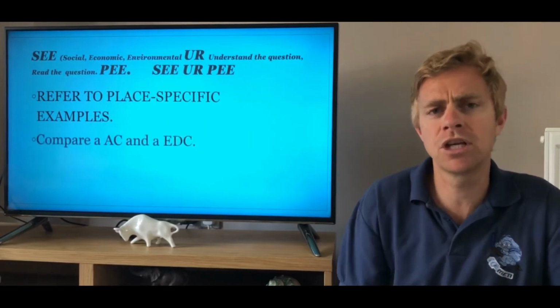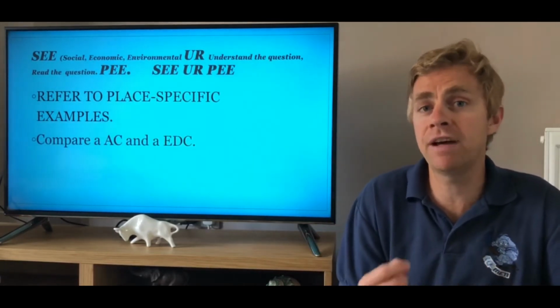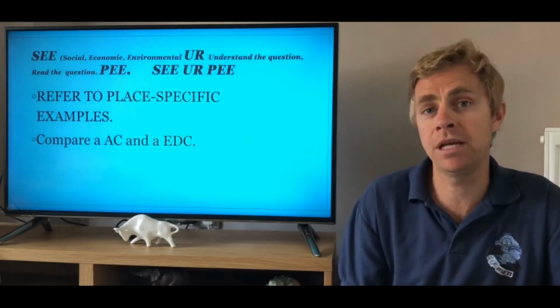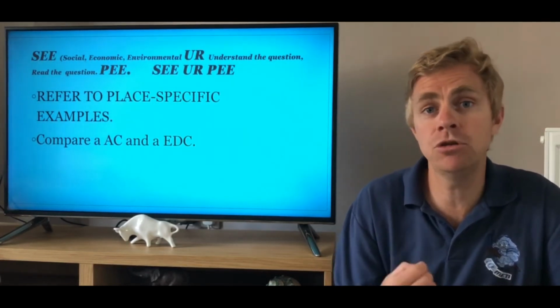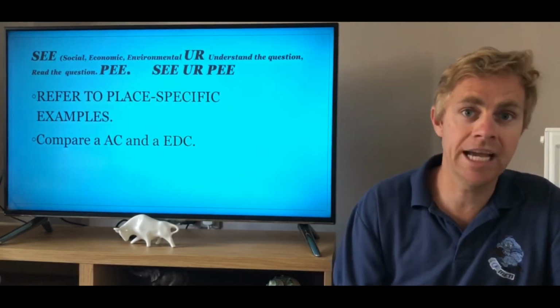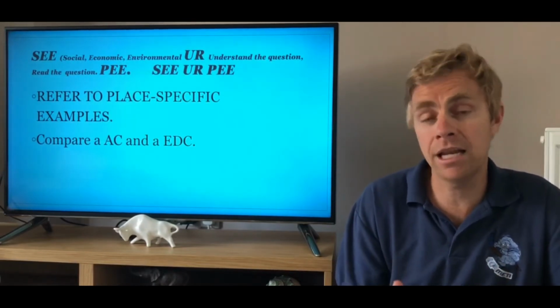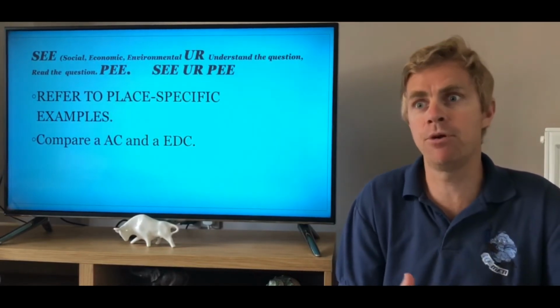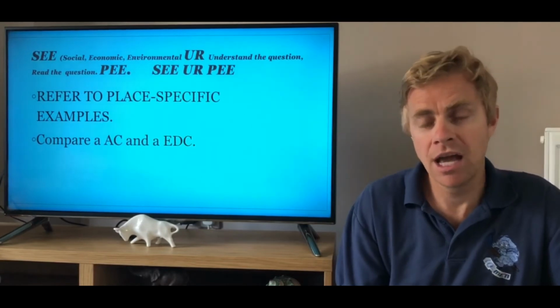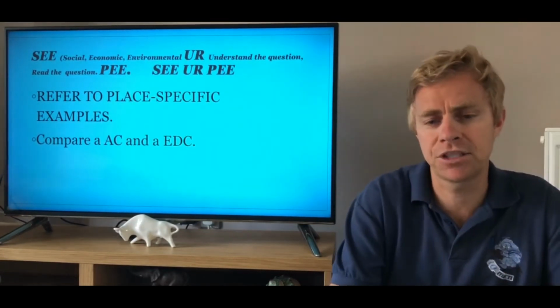Also, to get the good marks, compare it to an Asian advanced country and an emerging developing country or a low-income developing country. To me, the best example is to use Japan, because Japan gets typhoons, volcanoes, and earthquakes; they get quite a lot of global hazards. Another good one to use for the LIDC is the Philippines, because they pretty much get everything but tornadoes. So they would be a really good example to remember, because you can have some key specific facts.